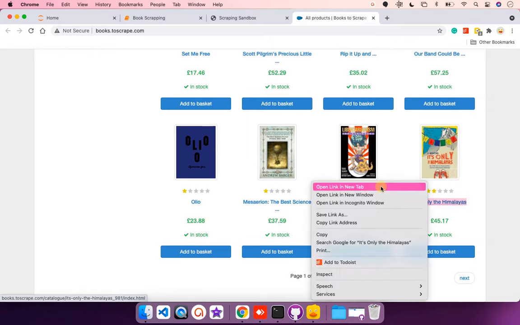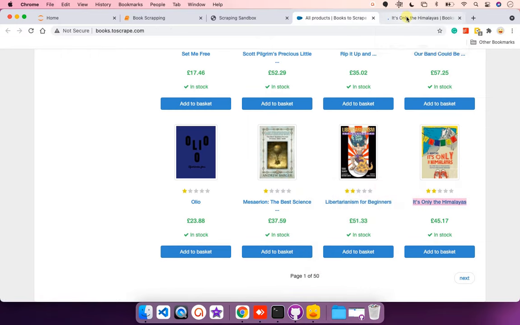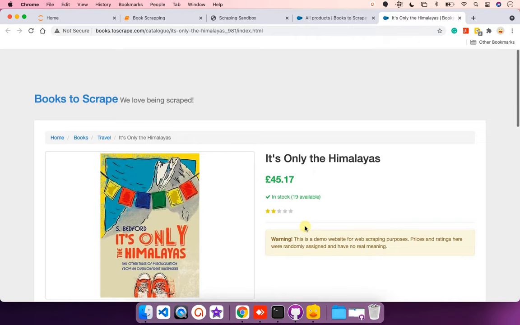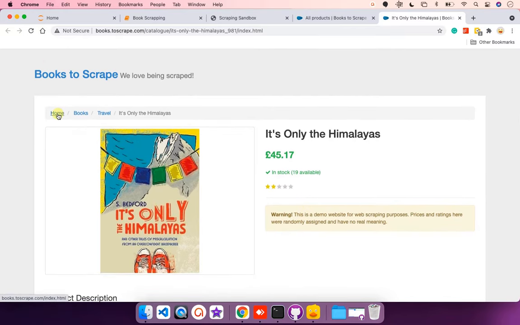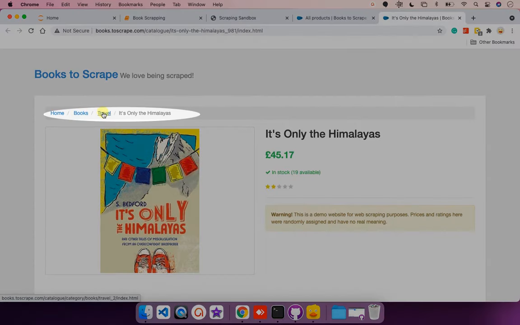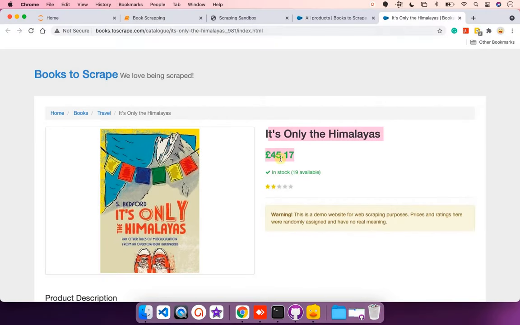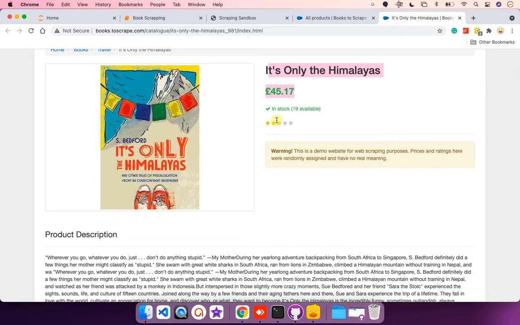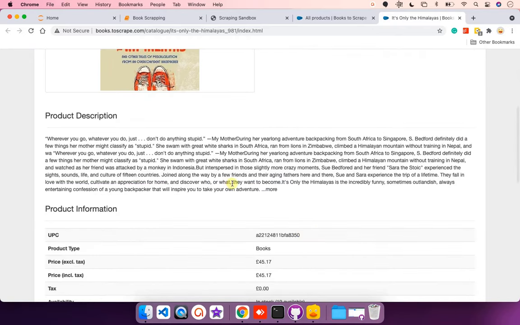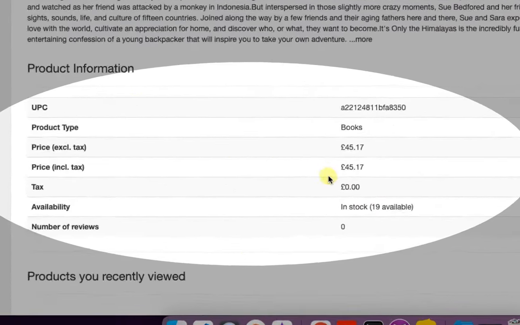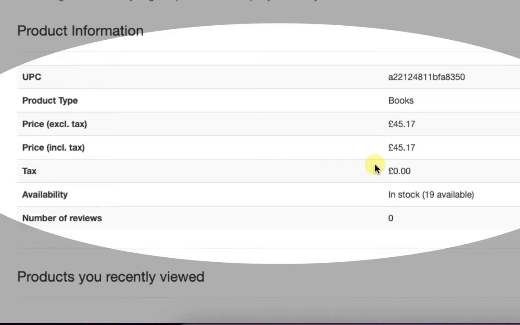So I'll open the link and it has some info about book. It has title, price, it has category. This book is of category travel. Then there is product description, product information like UPC, Universal Product Code.